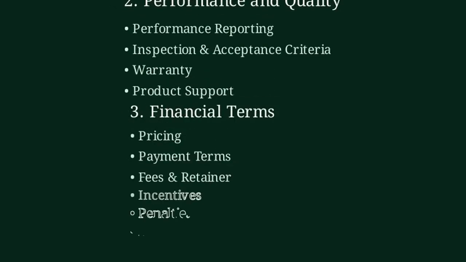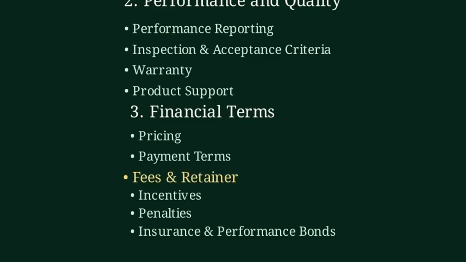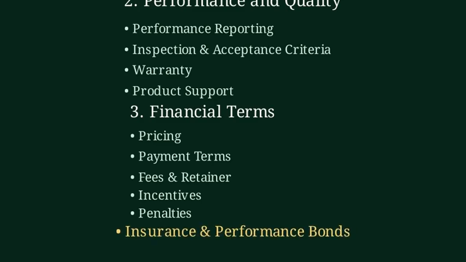Third category, financial terms. Pricing defines the total cost or rates. Payment terms specify when and how payments are made. Fees and retainer include extra or upfront charges. Incentives reward excellent performance. Penalties apply when requirements are missed. Insurance and performance bonds protect both parties.